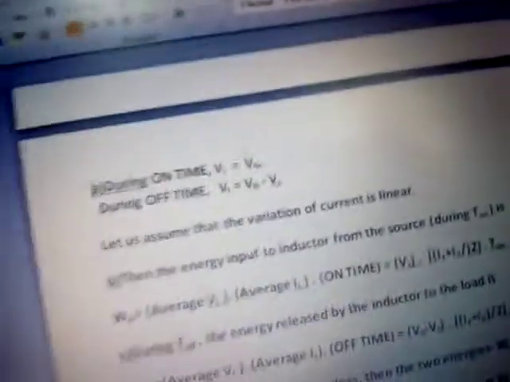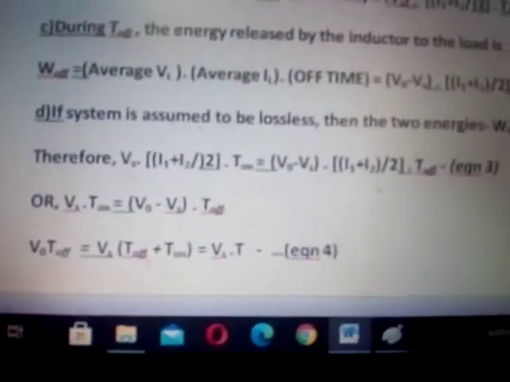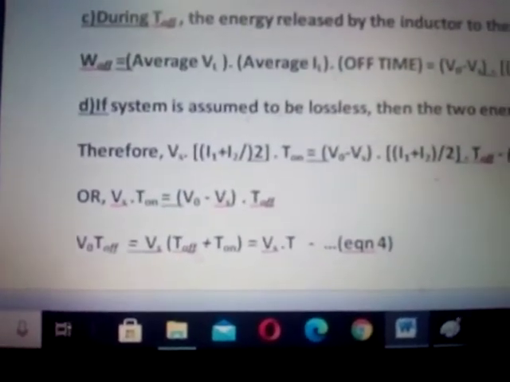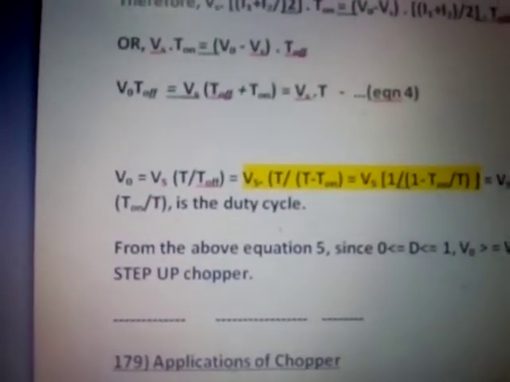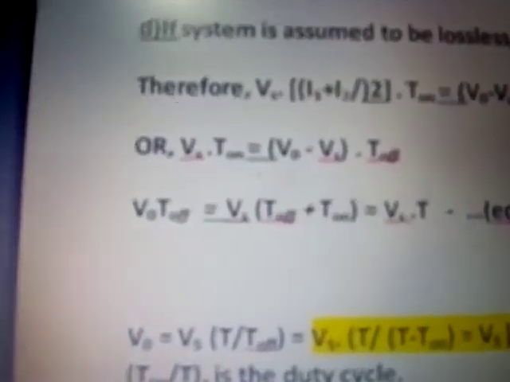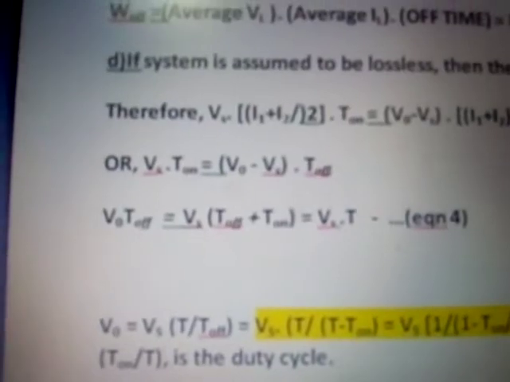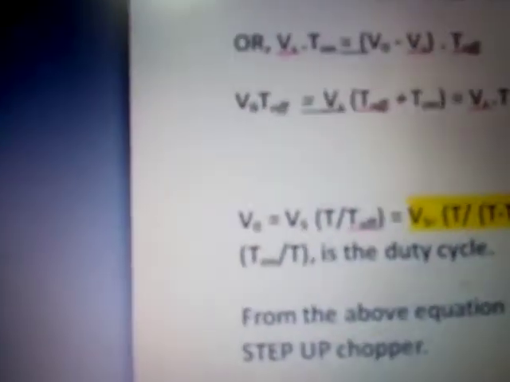Both should be the same. Now when both are equated, and after simplification, we will get V0 into T off is equal to Vs into T. So V0 is given by Vs into T by T off.